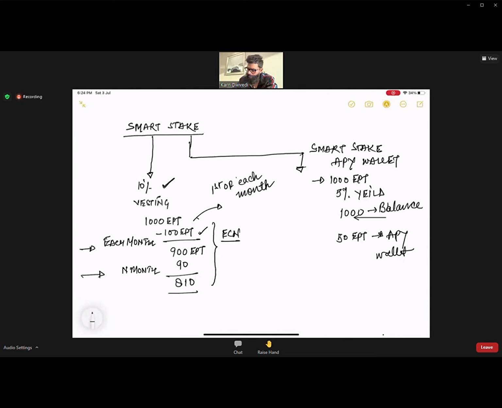Here you have a chance of withdrawing 10%. In this example, this user can withdraw 100 EPT, and his balance will remain 900 EPT.